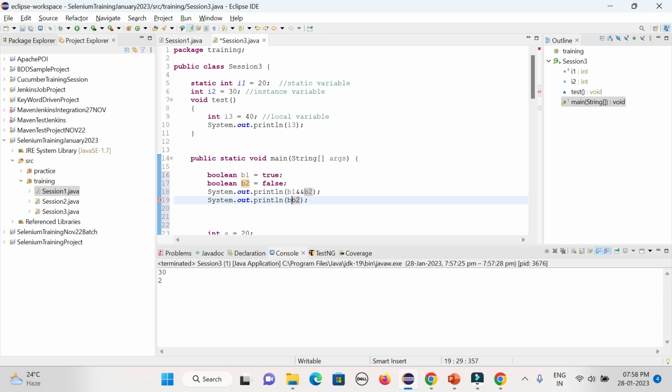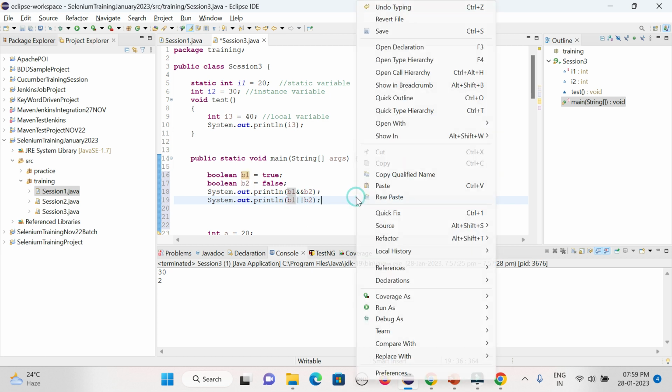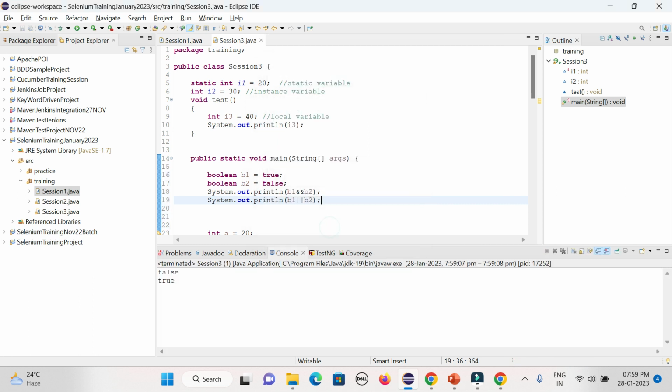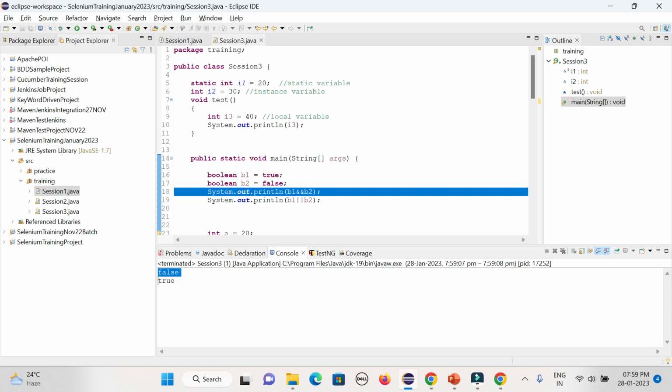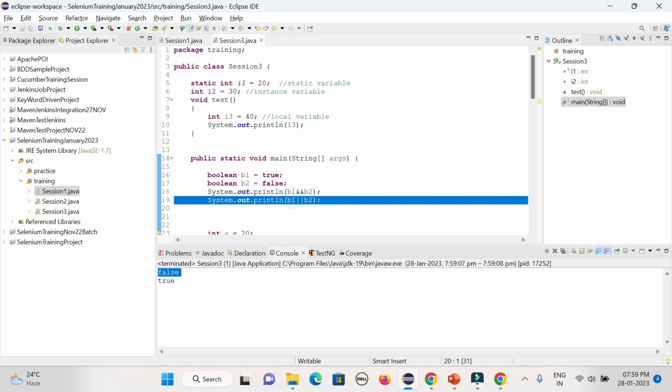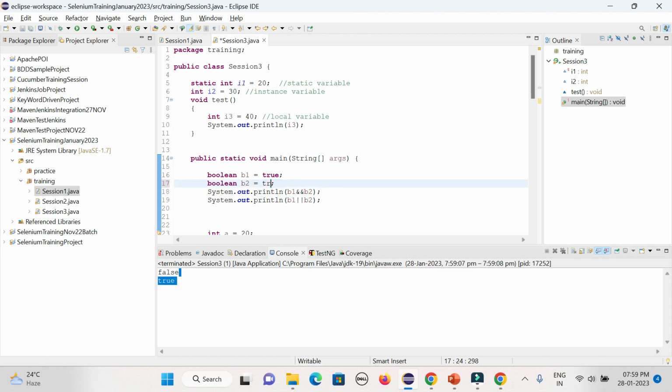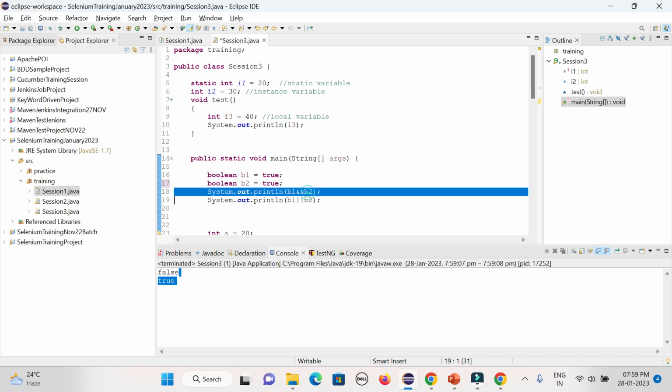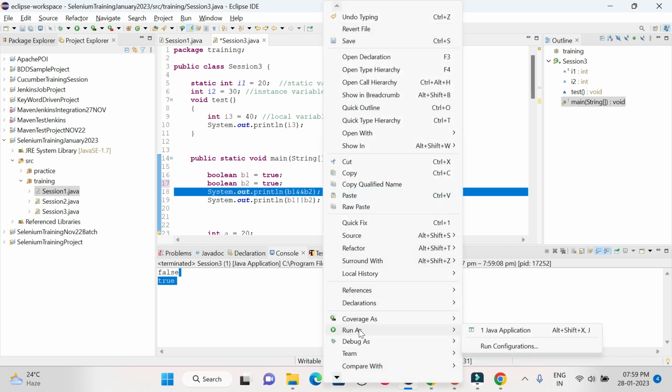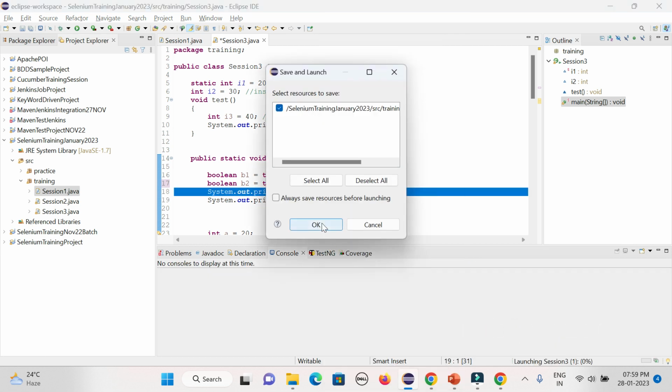Sorry, not that syntax, it will be the pipe symbol, b1, right? Now it will work. You could see, anything is false means false, just like 1 multiplied by 0 equal to 0 always. But here if anything is true, it will be true. In the case of and, both need to be true, the logical or, logical not, and logical and.